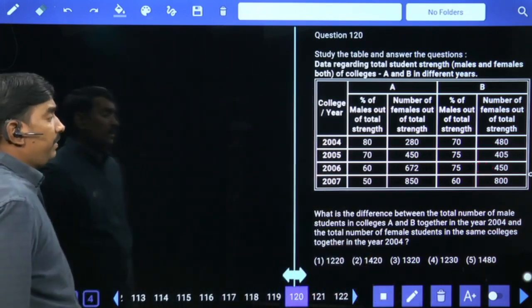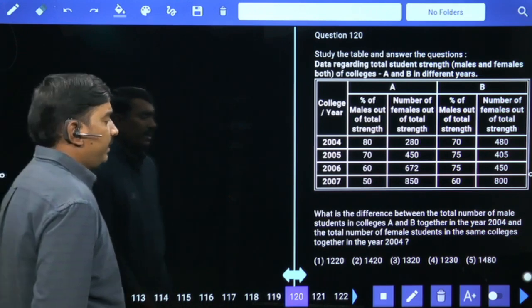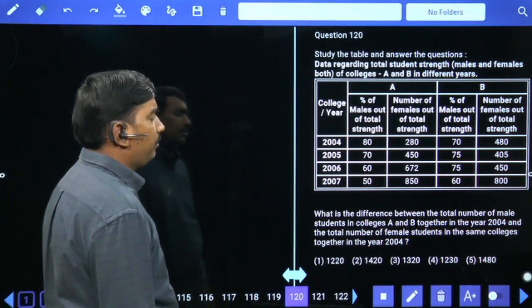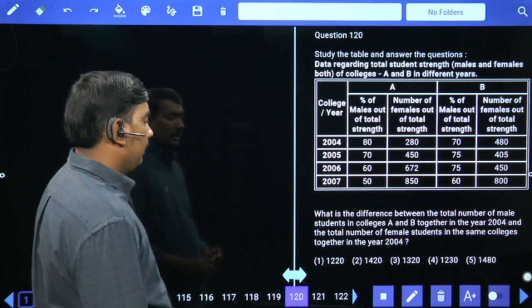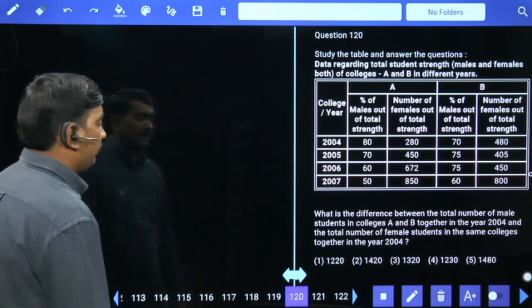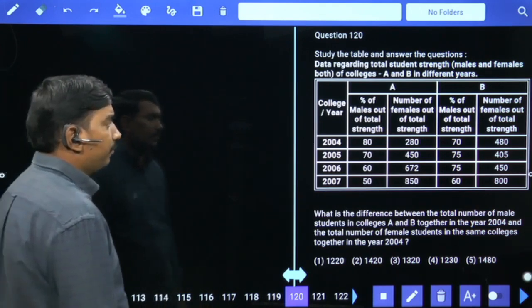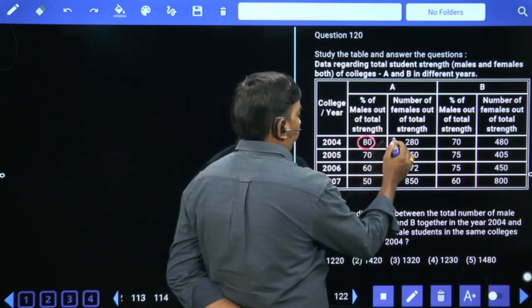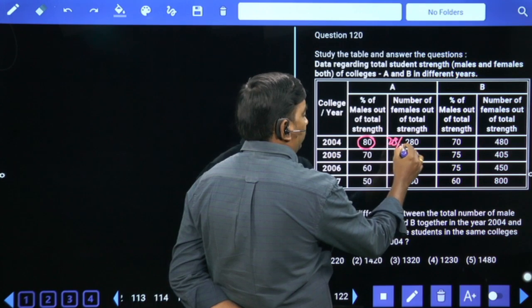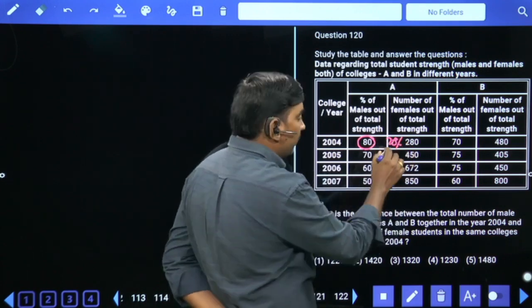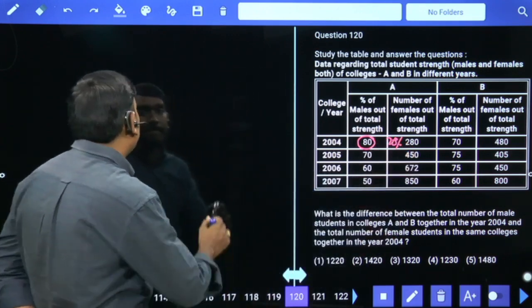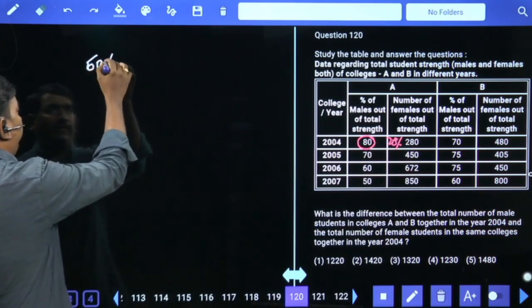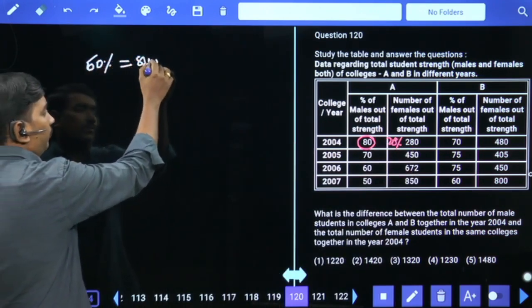What is the difference between the total number of male students in colleges A and B together in 2004 and total number of female students in the same colleges together in 2004? Okay. Males are 80%, females are 20%, difference is 60%. As 20% value 280, then 60% value 840. Difference is 840 in 2000 college A.